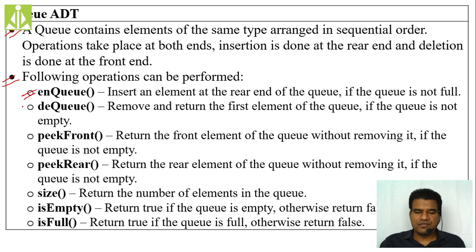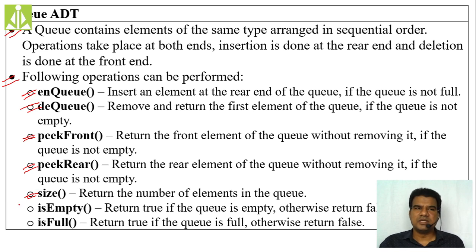We also have the peek front operation, which peeks the front element, and peek rear, which peeks the rear element, that is, the first element and the last element. Then size returns the total number of elements present inside the queue. Whatever number of elements you currently have inside your queue when you call the size operation, it will return that count.